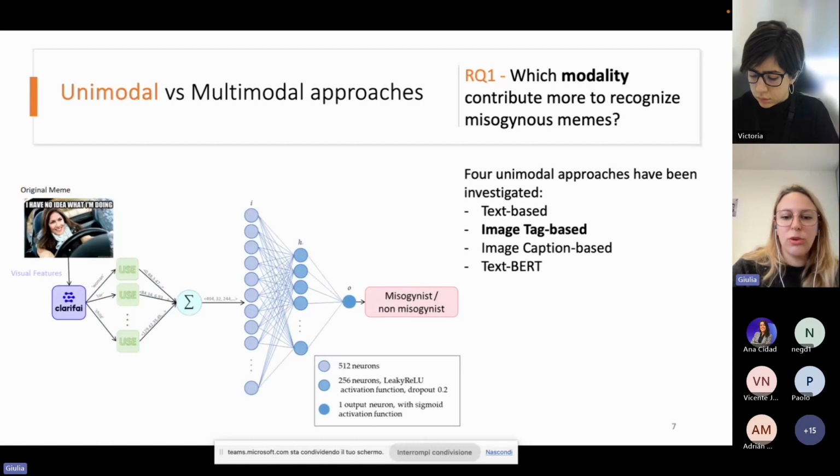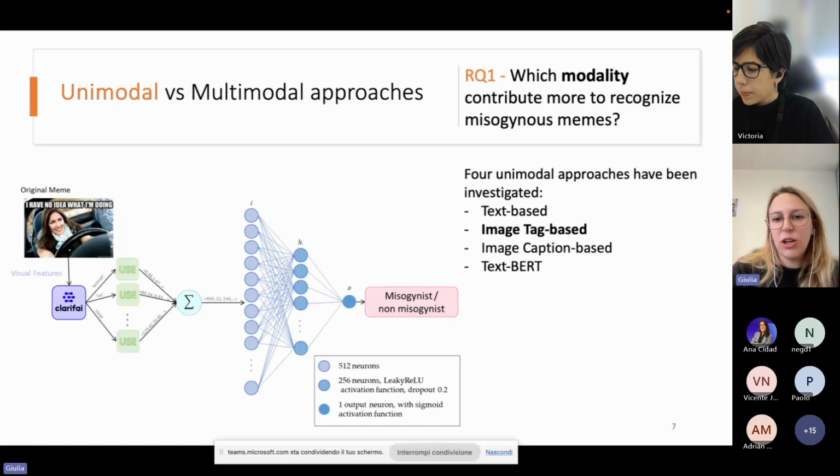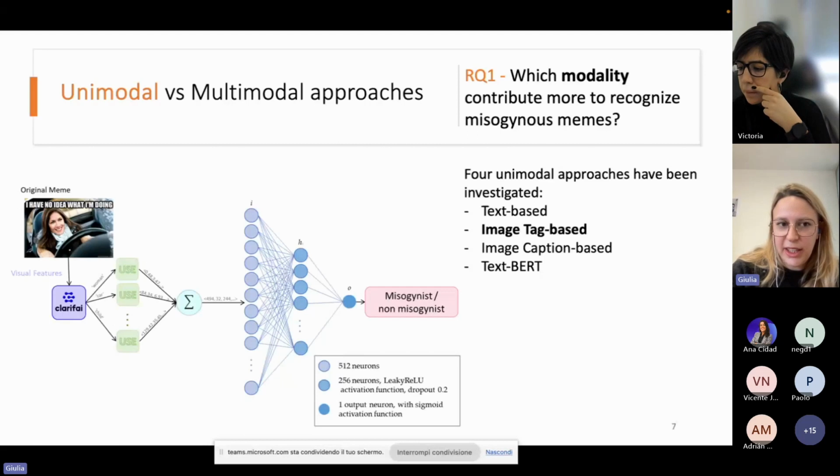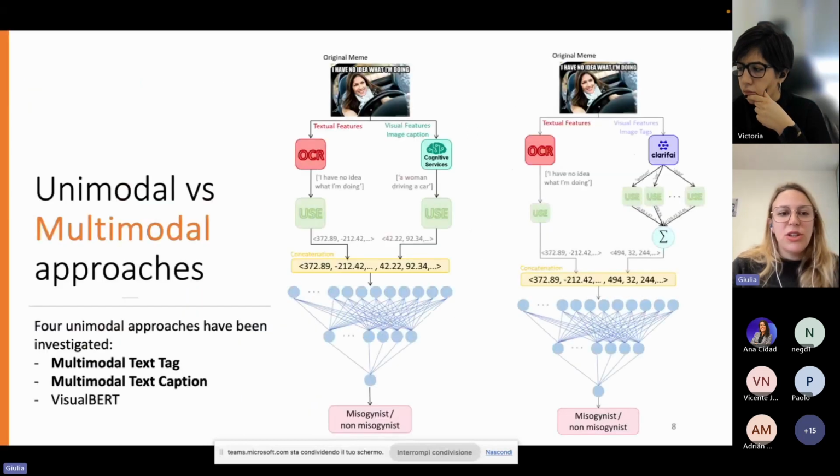So since we don't need to represent those structures within the embedding, we decided to compute a single embedding for each tag and perform a min operation in order to achieve a single embedding representation for the whole image. Again, the neural network is the same that we defined for the text, so a simple neural network with only one hidden layer. We also define multimodal approaches that take as input the whole image and text representation by concatenating the embedding of the two modalities.